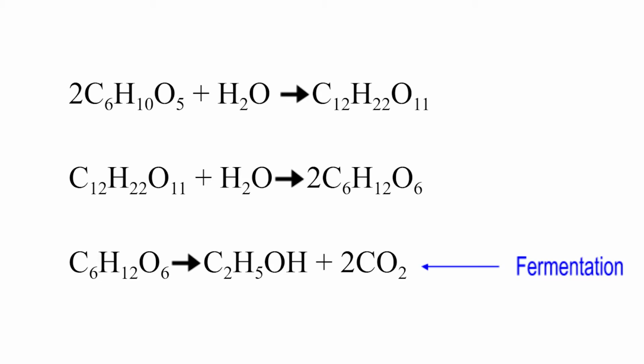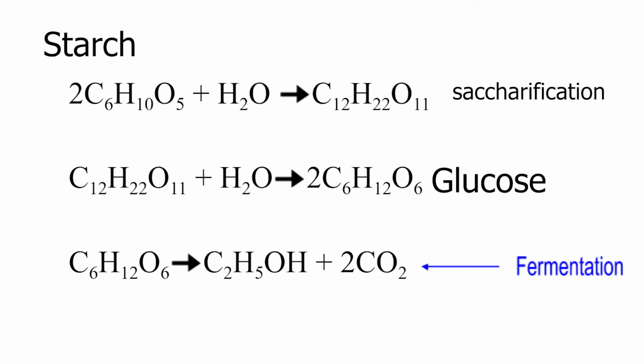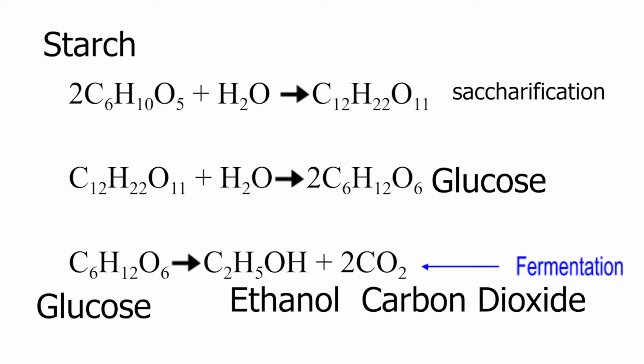Ethanol fermentation of starch is a two-step process. Starchification is when the starch is first converted into glucose. After that, the yeast consumes the glucose to produce ethanol and carbon dioxide through fermentation.